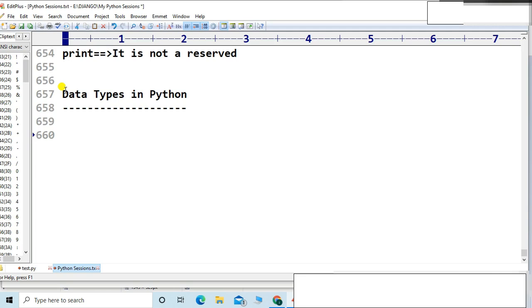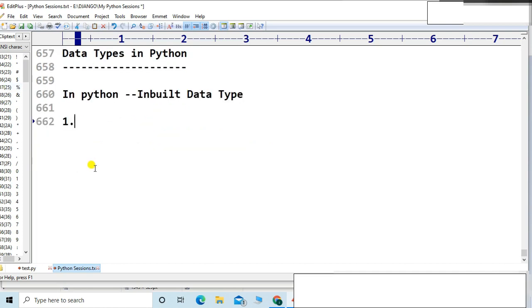So in Python, there is a concept of inbuilt data types. Now, which are the inbuilt data types? Listen carefully, this is one of the most important parts, friends. It is a very layman level concept, very simple. The first is int.